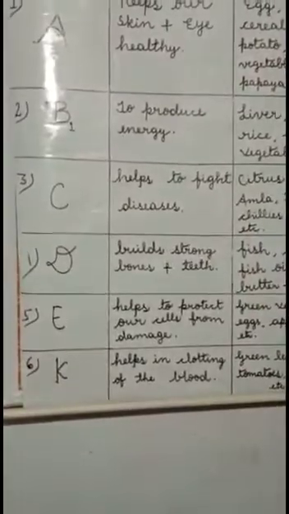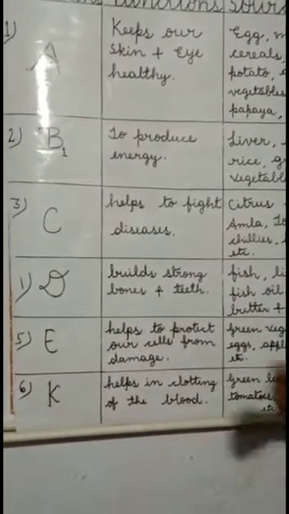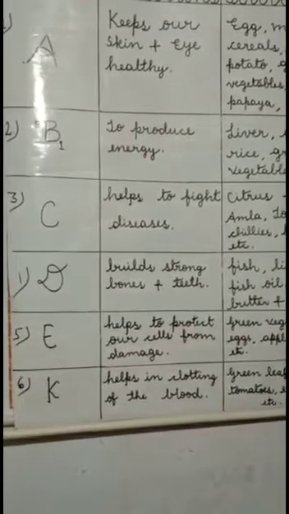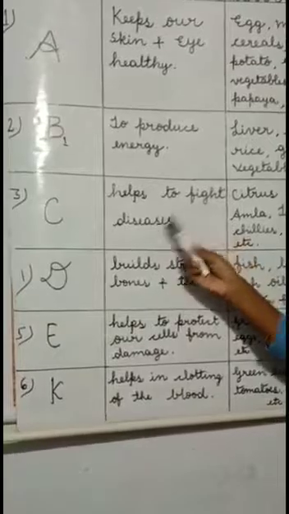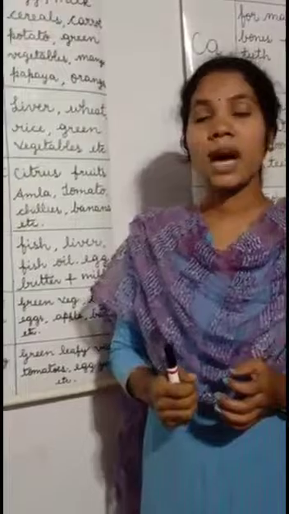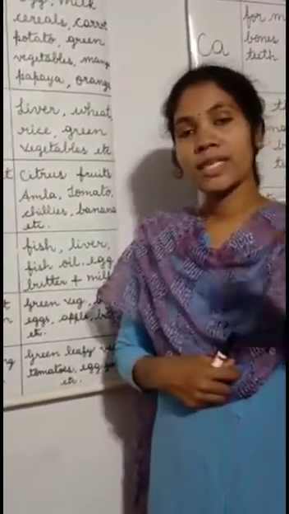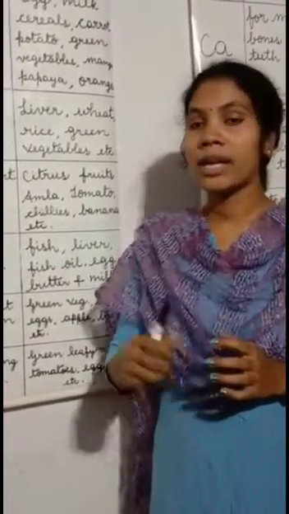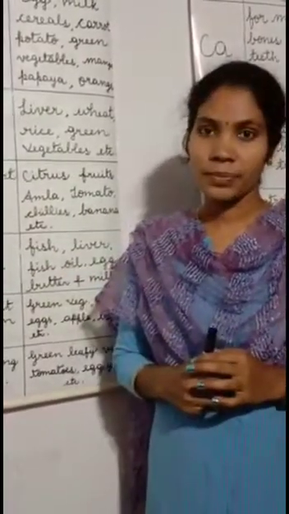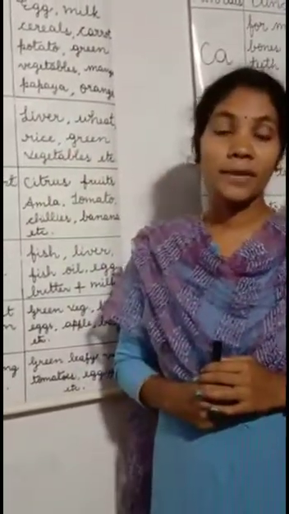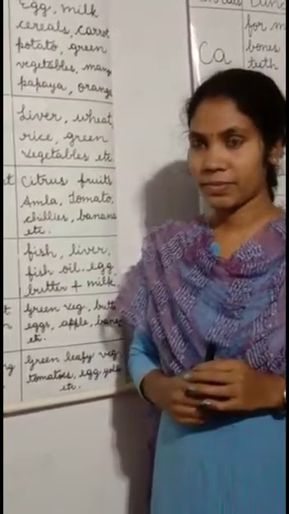The next vitamin that we will see is vitamin C. Vitamin C helps to fight against diseases. What is the function of vitamin C? It helps to fight against diseases. That means vitamin C increases our immunity power. If our body's immunity is strong, then we are away from sicknesses. But if it is weak, we are sure to get infected by different kinds of diseases.